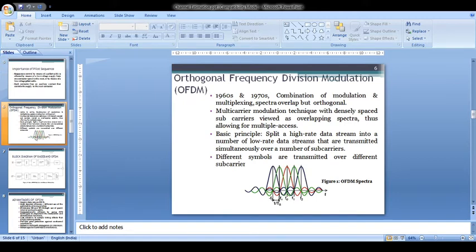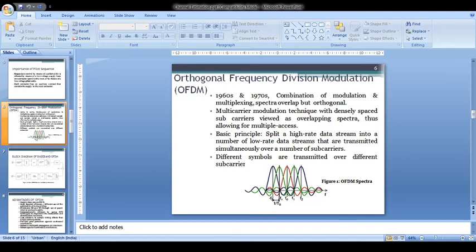Orthogonal frequency division multiplexing is more advantageous when compared to FDM. It was first discovered in the 1960s and 1970s and is a combination of modulation as well as multiplexing. Here, the different subcarriers overlap in terms of spectrum but are orthogonal to each other. OFDM is a multi-carrier modulation technique with densely spaced subcarriers viewed as overlapping spectra, thus allowing for a multiple access scheme.